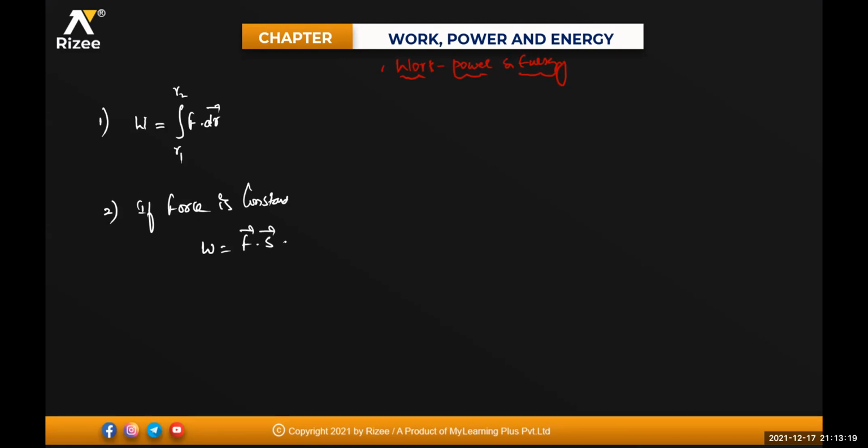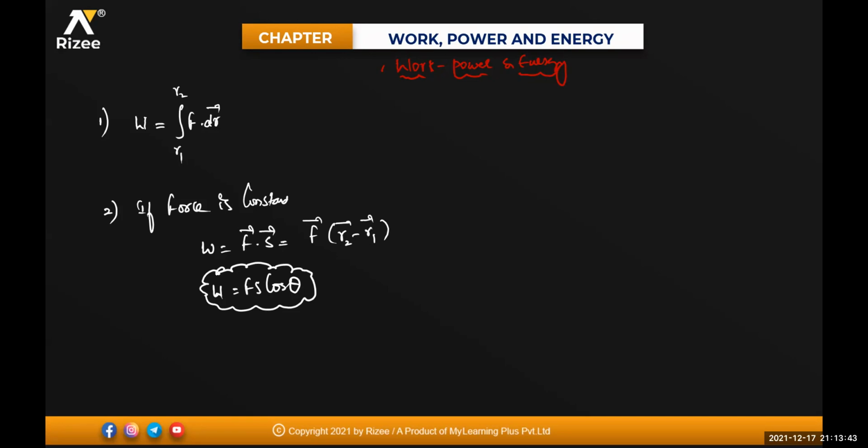As it is a dot product, this can be written as F bar dot displacement, which is nothing but R2 bar minus R1 bar. Clear? Or else I can write this as W is equal to F into S into cos theta, isn't it? So this is your foremost formula. If force is constant, use this; if force is variable, use the integration.